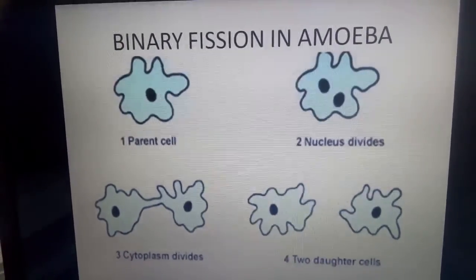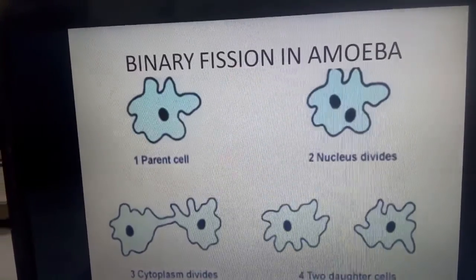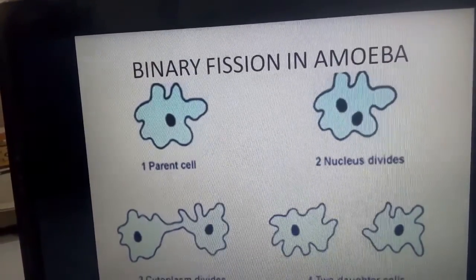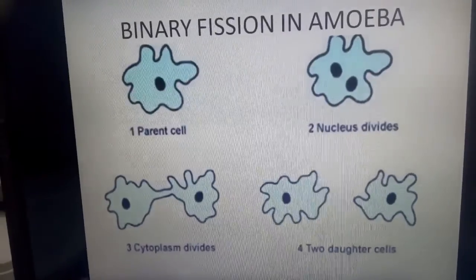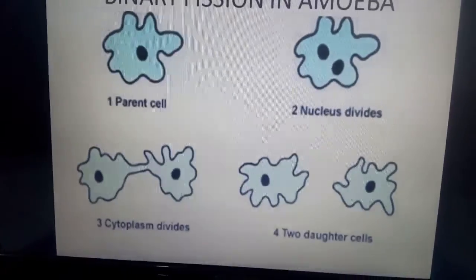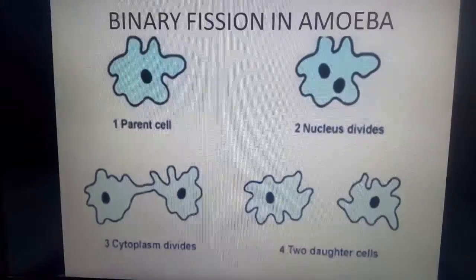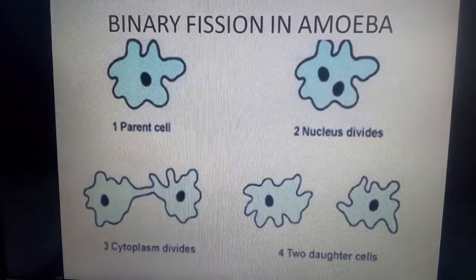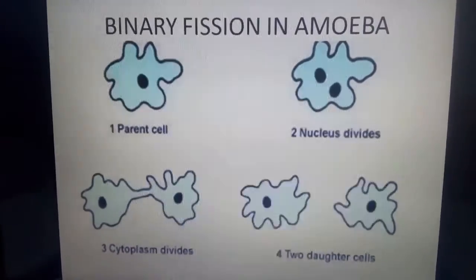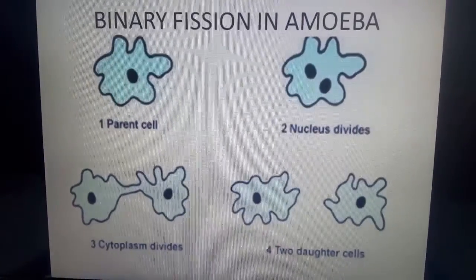Binary fission is nothing but, in unicellular organisms, cell division which leads to creation of new offspring. Here, the creation of new individuals will result in new offspring. What does it mean, children? The single cell divides into two by a simple process of cell division. So, as the definition itself shows, binary fission is nothing but division of a single cell into two.